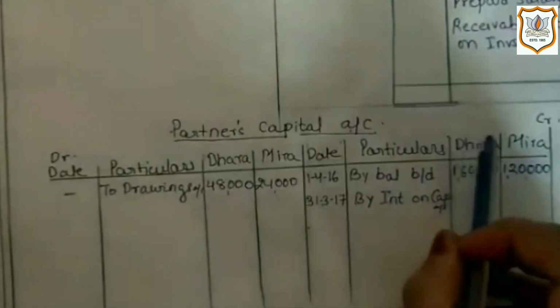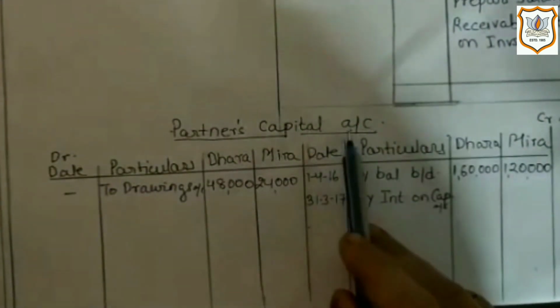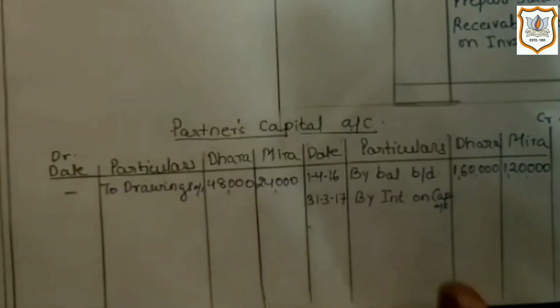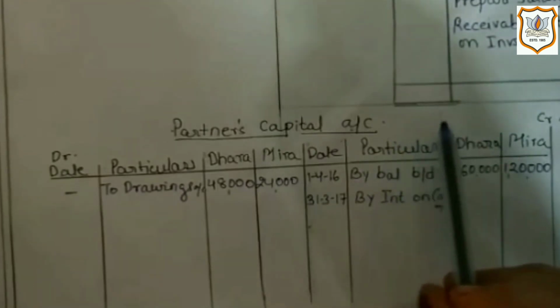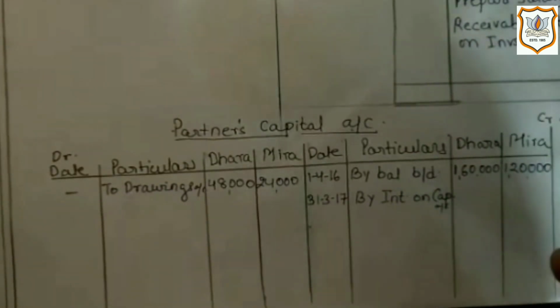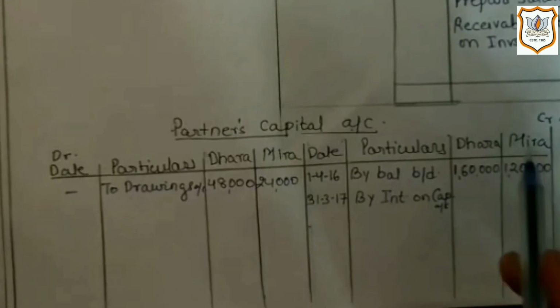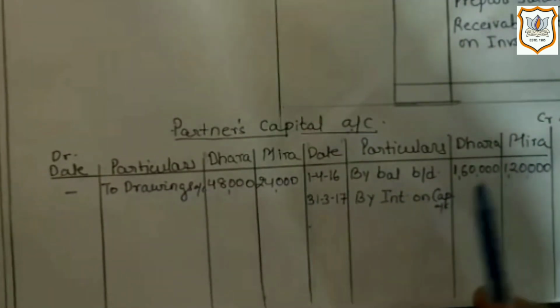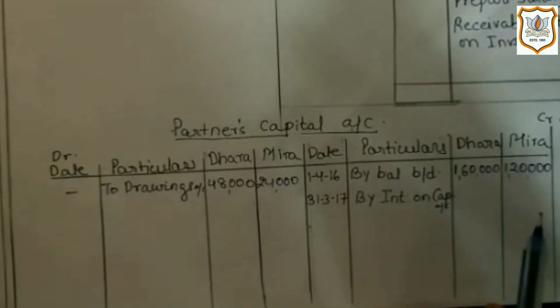Here we will record it in credit side of partner's capital account, as interest on capital is an income for the partner. So while recording in partner's capital account, we have to think from partner's perspective. If any amount is an income for the partner which he is receiving from its firm, then it will be recorded on credit side of partner's capital account.